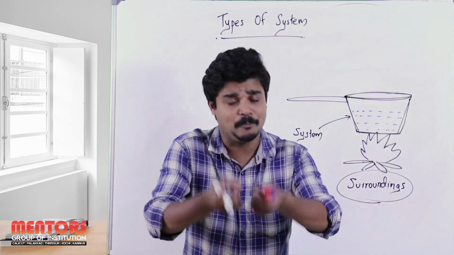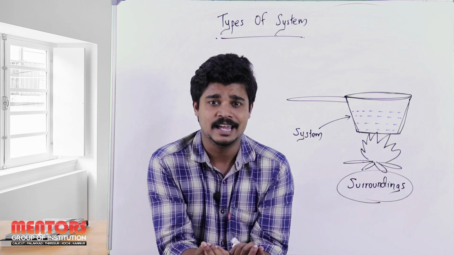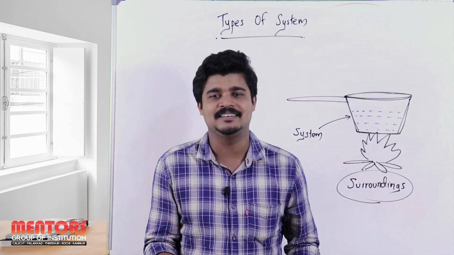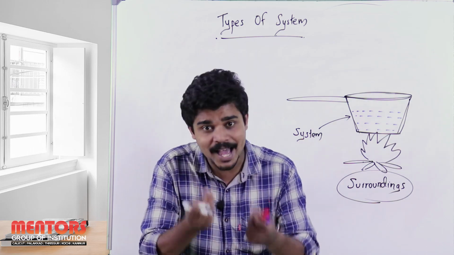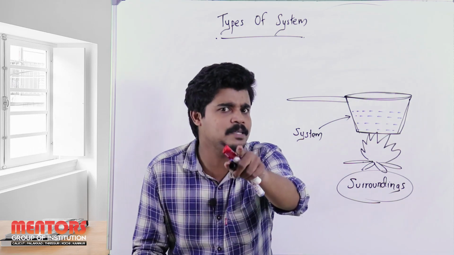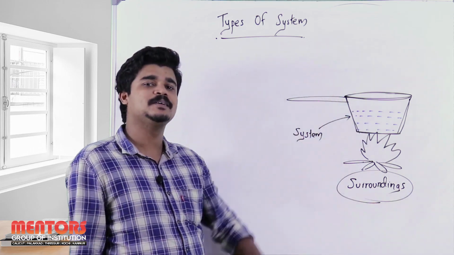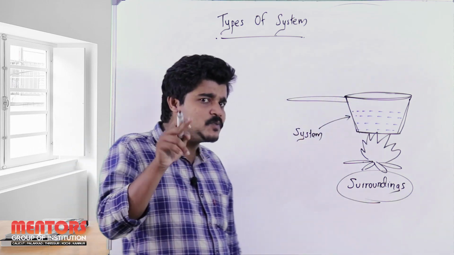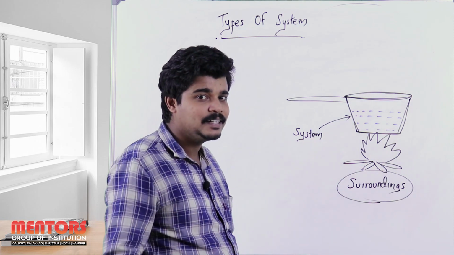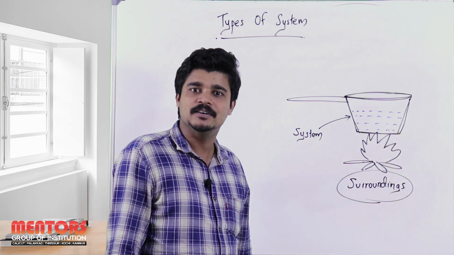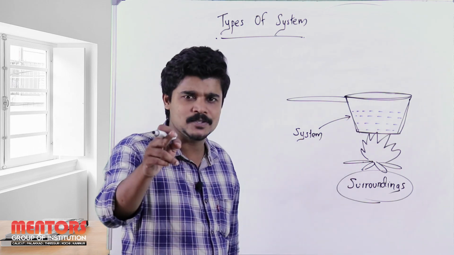That is what we call burning, either by gas or by wood, that doesn't matter. We are supplying heat from the surroundings to the system. So there is a heat transfer, from the surroundings to the system.